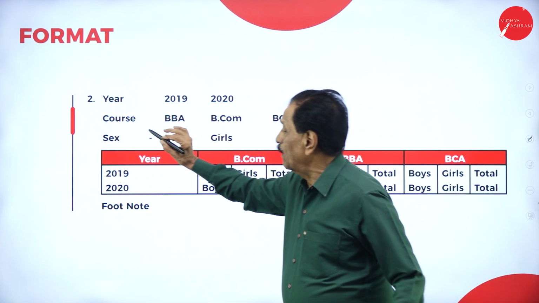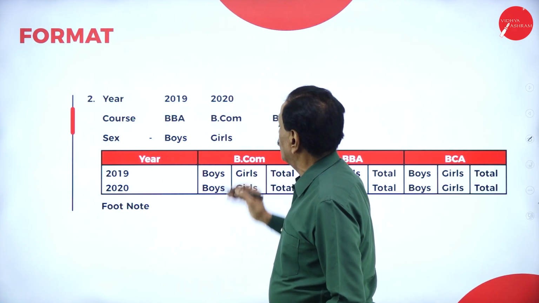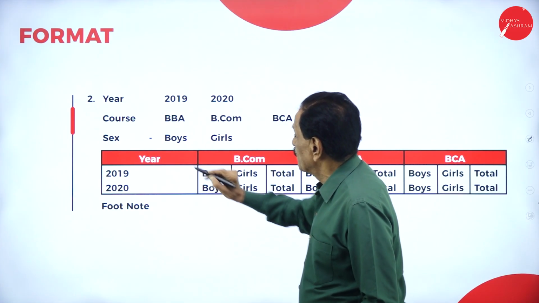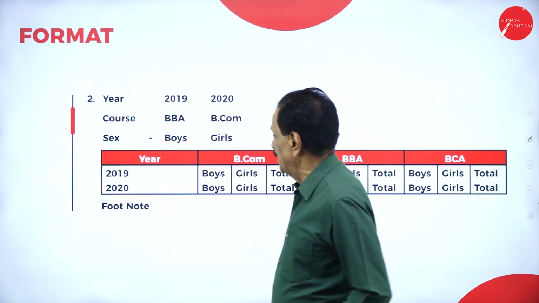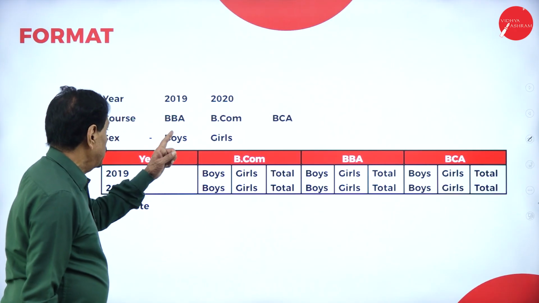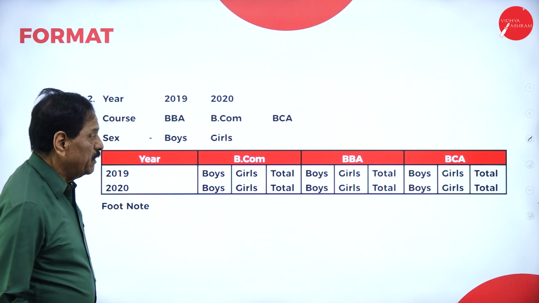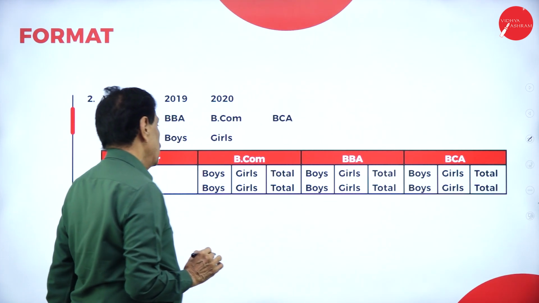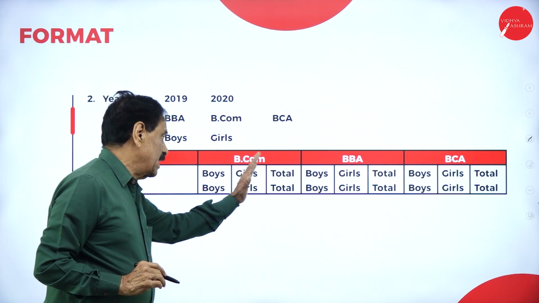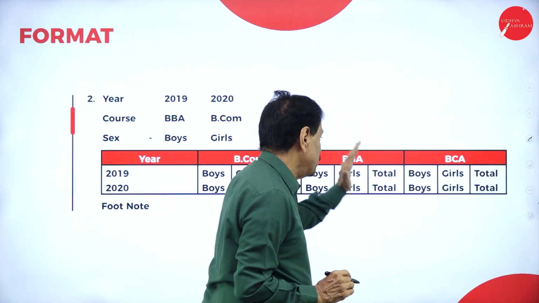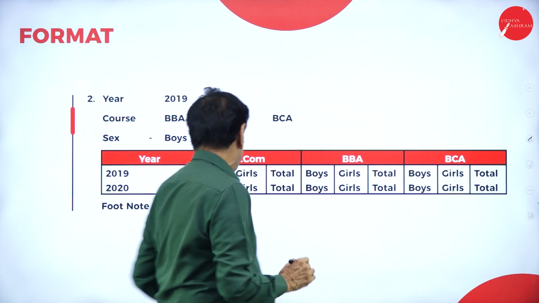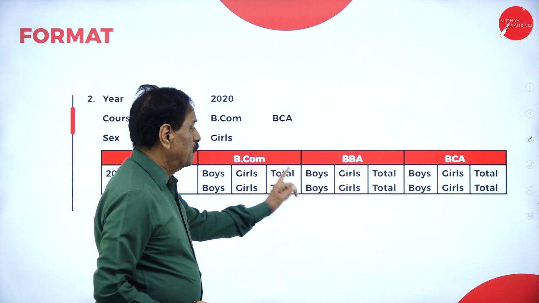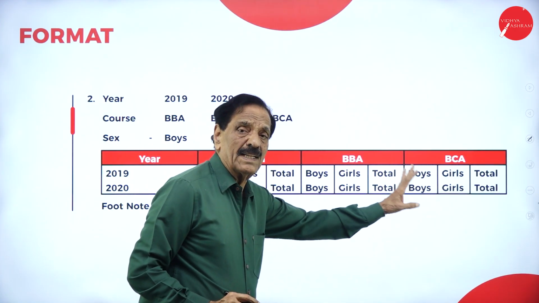Now, second problem. Year 2019-2020, course BBA, BCom, BCA, sex boys and girls. So you have to put it here. The years are 19 and 20, the courses are BCom, BBA, BCA, and boys, girls, total for each. Then 2020: boys, girls, total; boys, girls, total; boys, girls, total.